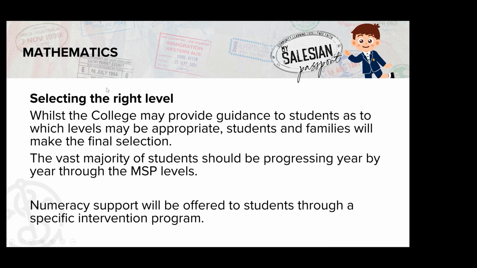In terms of their mathematics, whilst the college and the maths teachers may provide guidance to students as to which levels may be appropriate for them, ultimately the students and families will make the final selection. So with your young people, we can talk and have the conversation around their possible pathways, their academic ability, and what might be right for them. And ultimately it comes down to the family and students' choice as to which subjects they would like to undertake